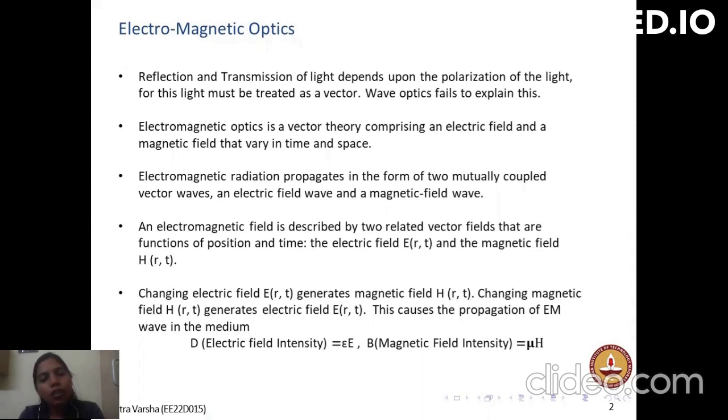The electromagnetic optics is a vector theory comprising of electric field and magnetic field, which vary in time and space, and both are perpendicular to each other and also perpendicular to the propagation of the wave. The electromagnetic field is described by two related vector fields that are electric field and magnetic field. The change in electric field generates a change in magnetic field. That time varying electric field generates a time varying magnetic field. And in the same way, time varying magnetic field generates an electric field.